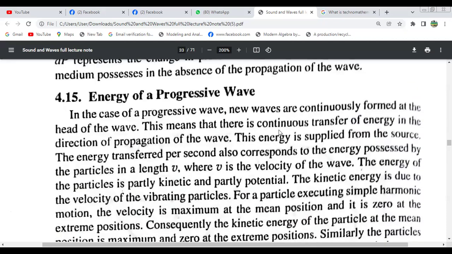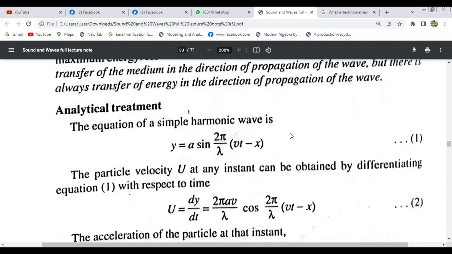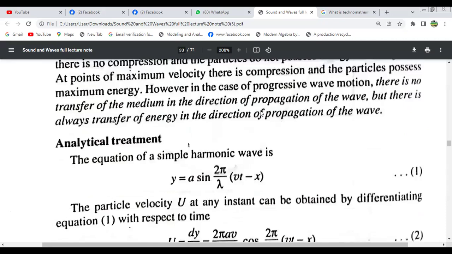Energy of a progressive wave. We have to calculate the energy of a progressive wave. In a progressive wave motion, there is no transfer of the medium in the direction of propagation of the wave, but there is always transfer of energy in the direction of propagation of the wave. Analytical treatment.